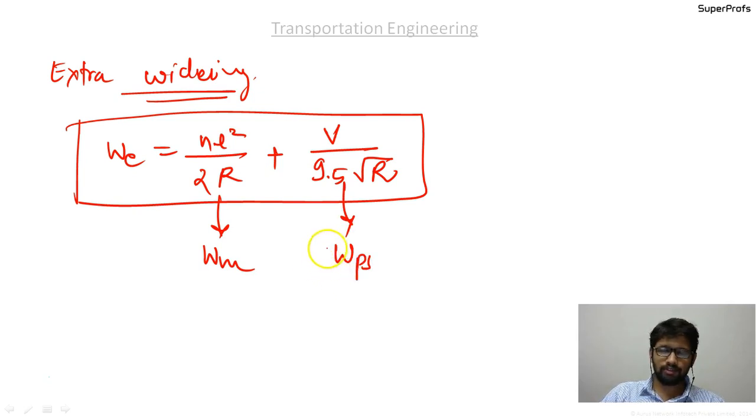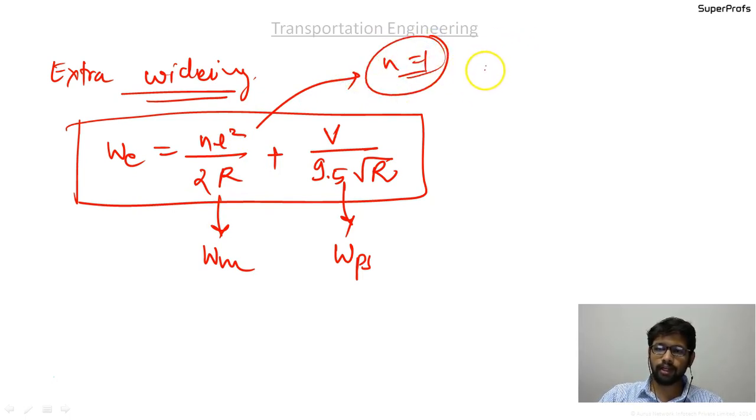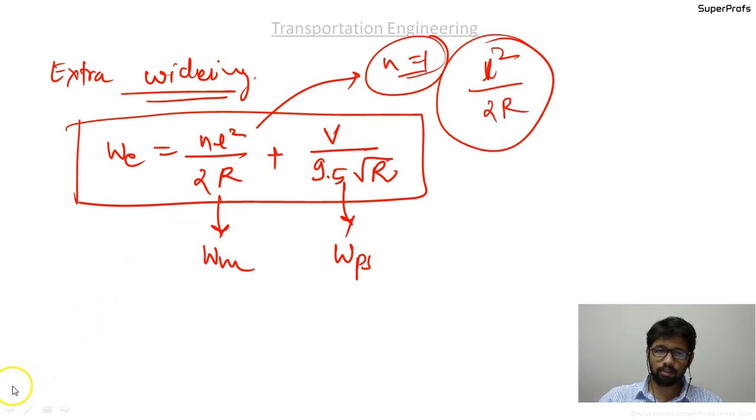So it is very straightforward, and you should know what off tracking is. Off tracking is the mechanical widening for a single lane road: put n equal to 1, so it is given simply as L square upon 2R. That is what off tracking is. Then we discussed the curve resistance.